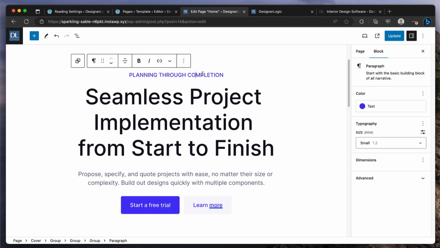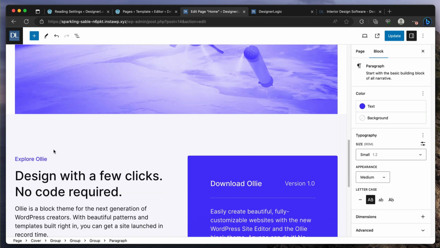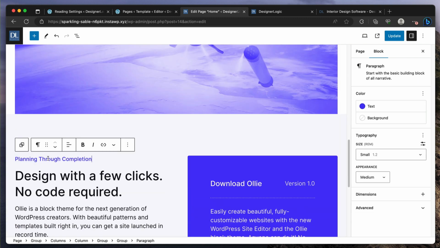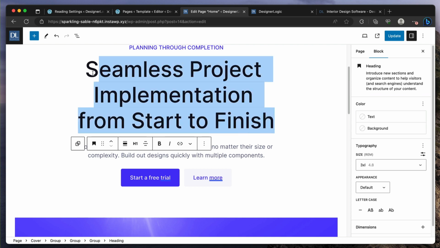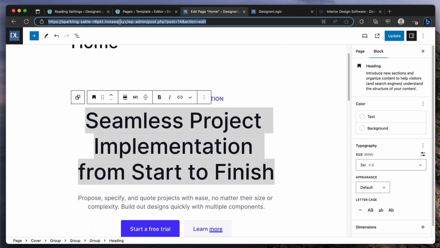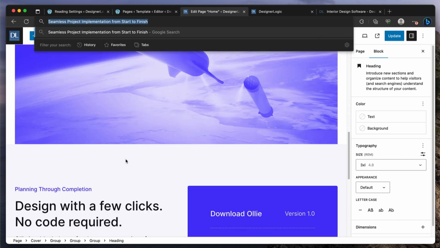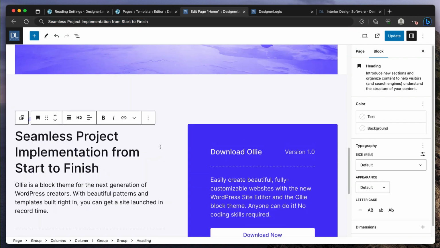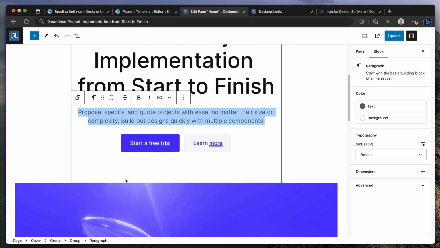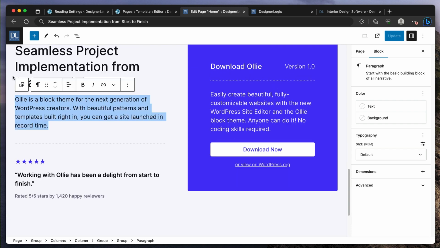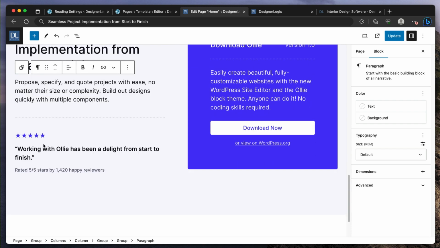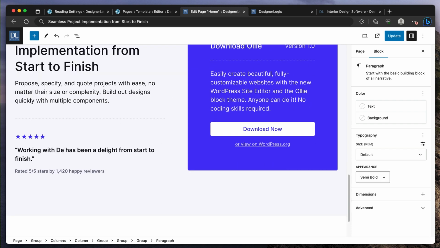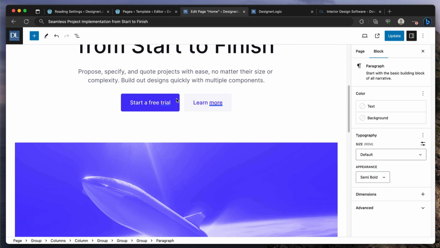So we could do the same planning through completion here, and then paste this text here, and grab this and paste it here, and then we can have a review. Okay, and this looks nice. I like it.